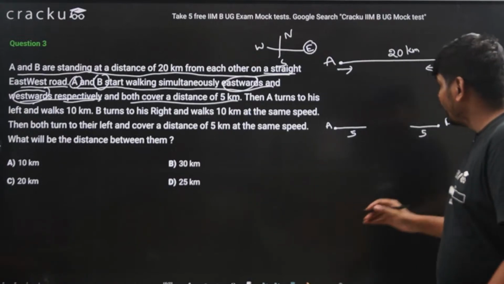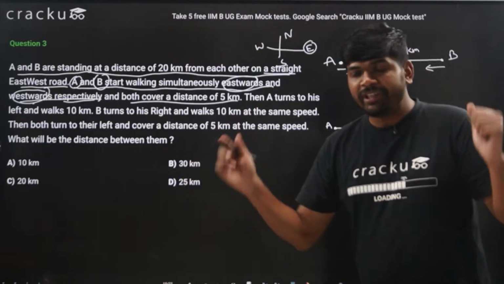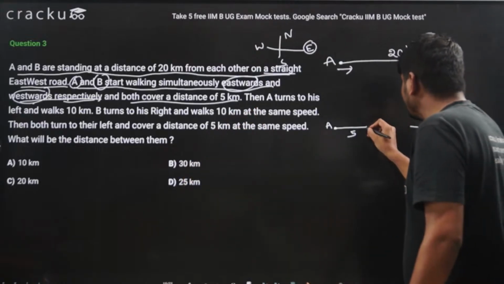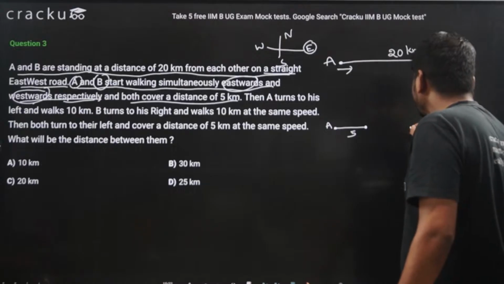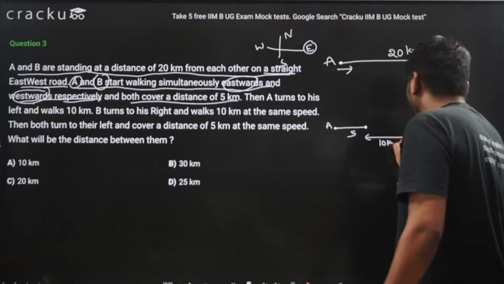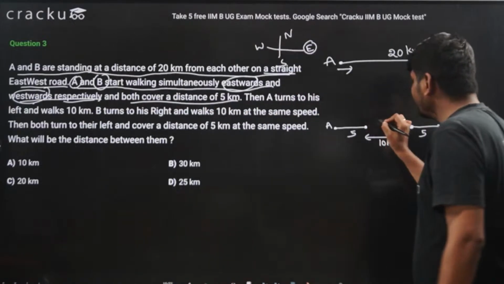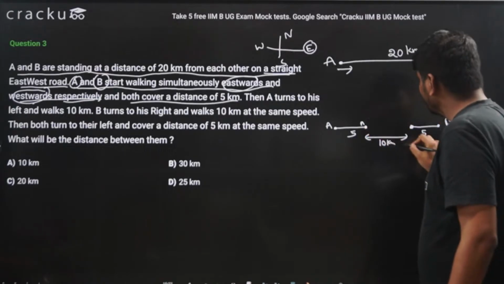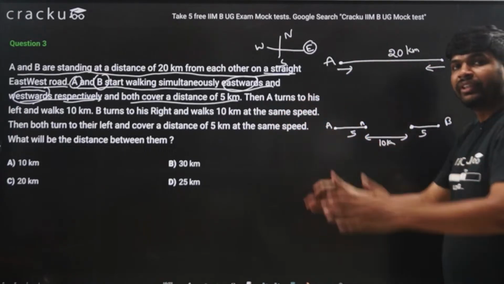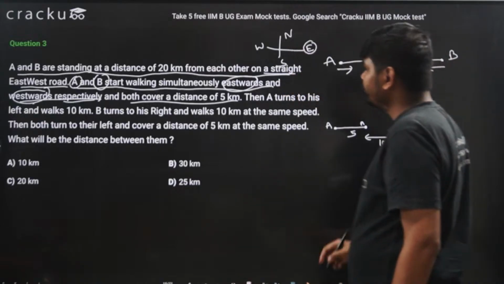Initially the distance was 20 kilometers. Now the distance between these two is just 10 kilometers, because A is moving towards eastward. So A will reach here, and B is moving towards westward. So B will reach here. So here it is B.